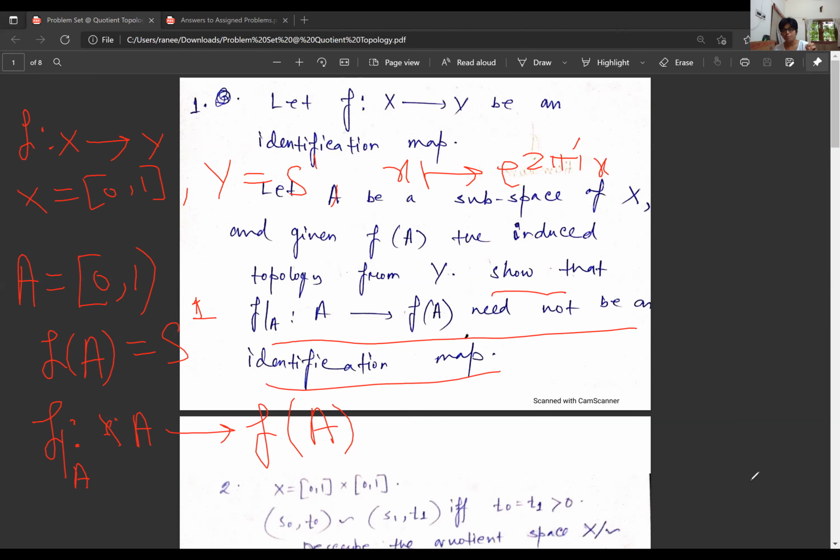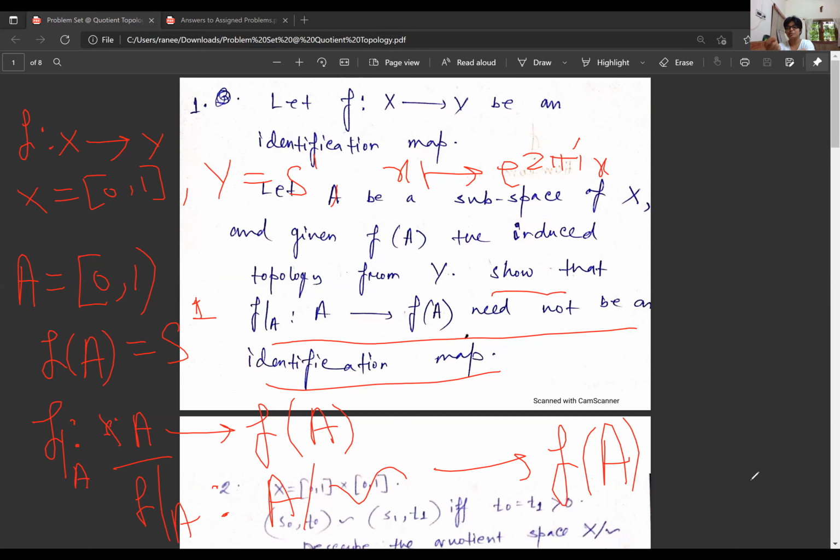Suppose this is a quotient map, then the induced map f-bar from A mod the equivalence relation to f(A) is a homeomorphism. But A mod the equivalence relation is nothing but A, because there is no relation.